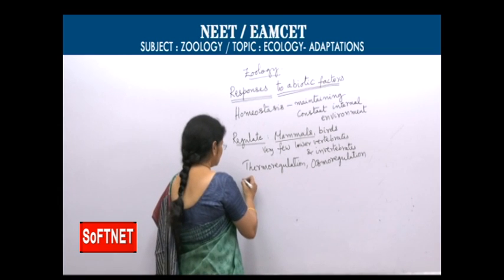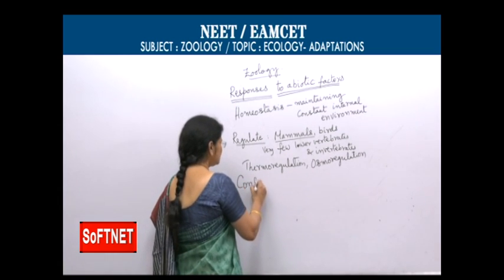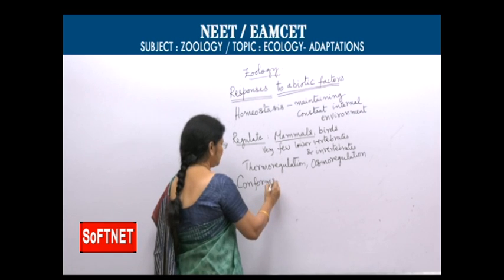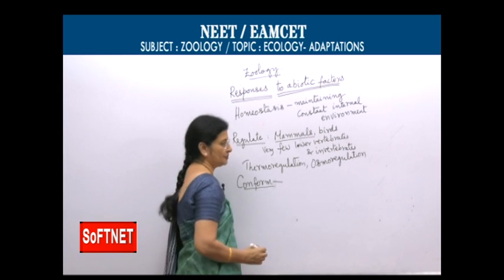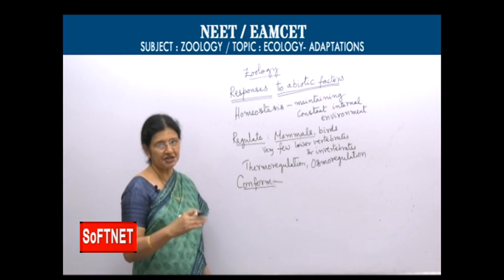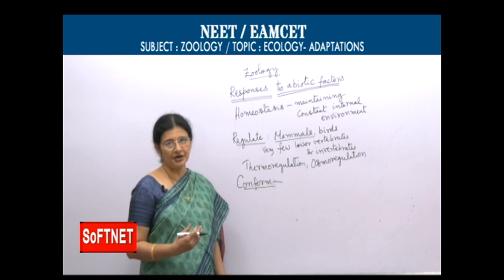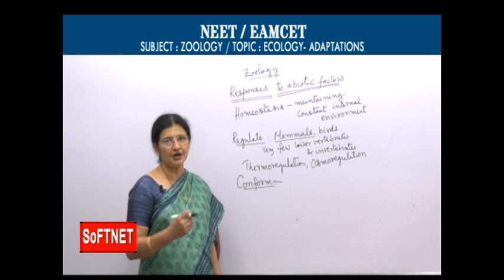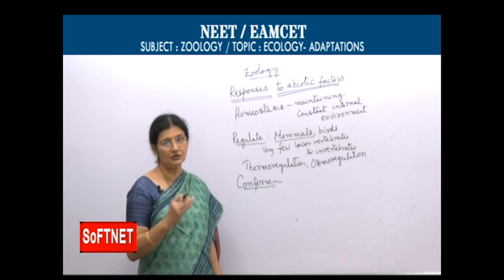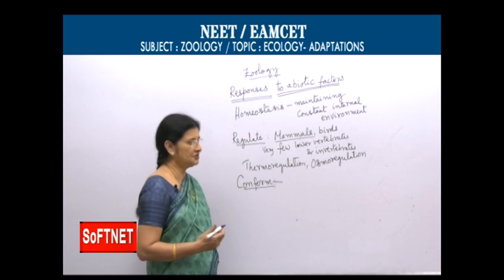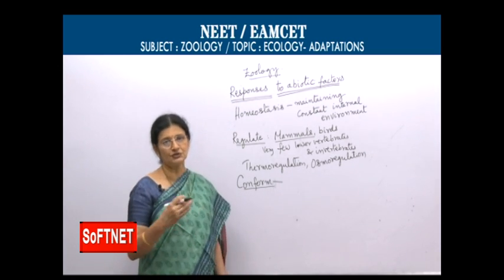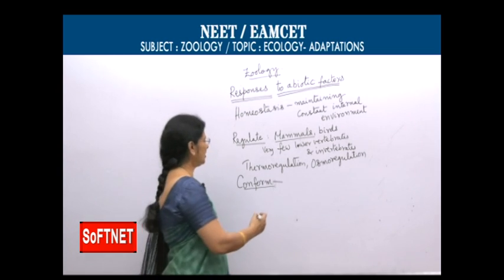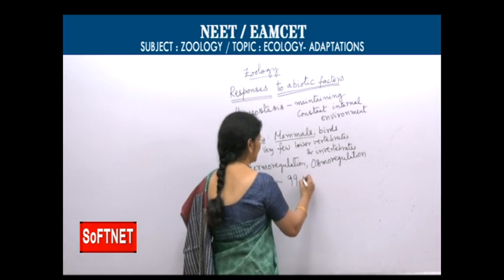Then most of the organisms, 99% of organisms, are conformers. They change their internal environment according to the surroundings. They don't maintain it constant. They don't have those mechanisms like advanced animals, so they conform to the surroundings.